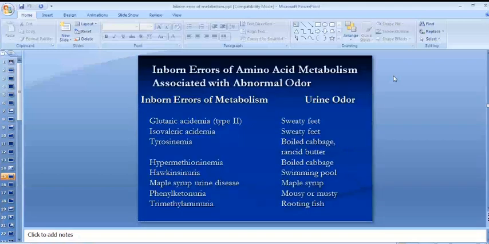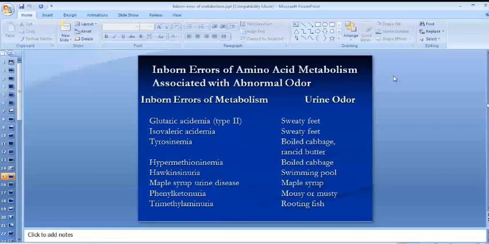As I told you earlier, abnormal odor from the body is a suspicion of inborn error of metabolism. These are the common disorders which are associated with abnormal odor. In glutaric acidemia, there is a sweat-like odor from the body, sweaty feet. So this disorder is also known as sweaty feet disorder. Isovaleric acidemia is also associated with a sweat-like odor.